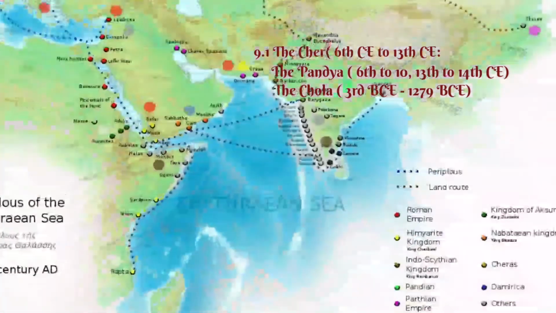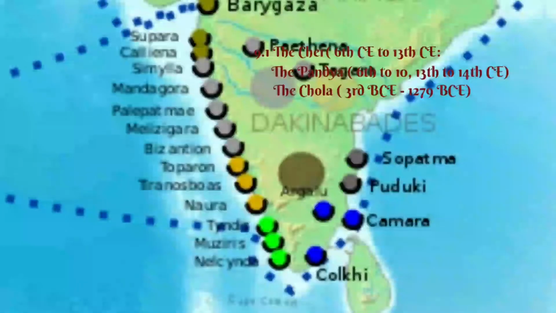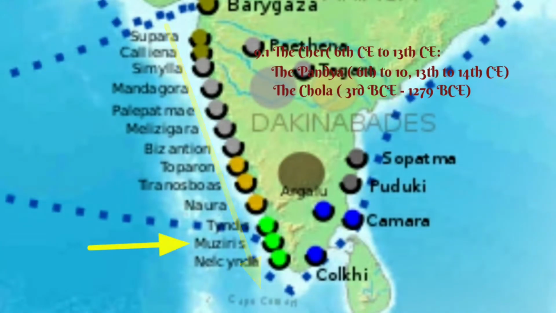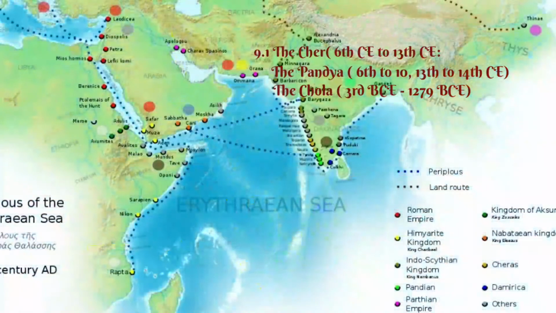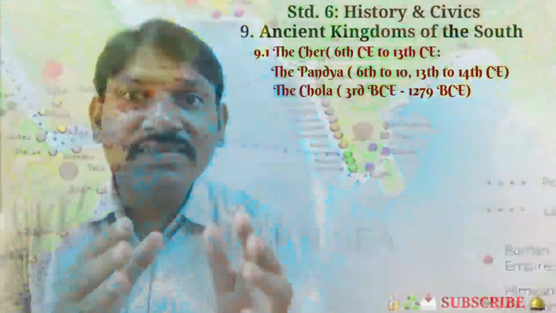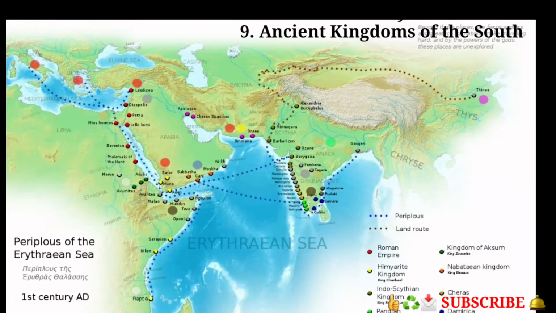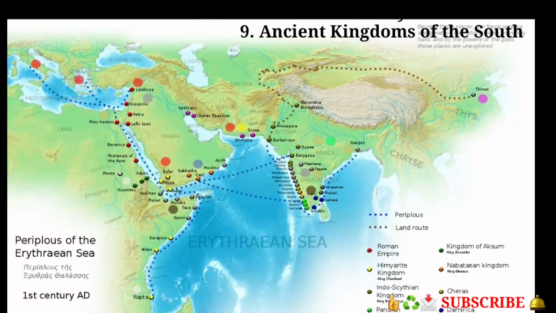In the Periplus of the Erythraean Sea, Muziris is mentioned as an important port on the coast of Kerala. Yes, students, what is the Periplus of the Erythraean Sea? Students, do you know what it is? Okay, so let's have some information about it.